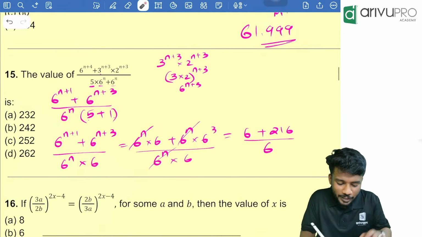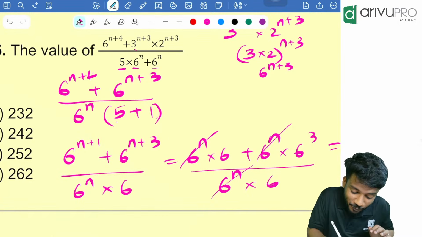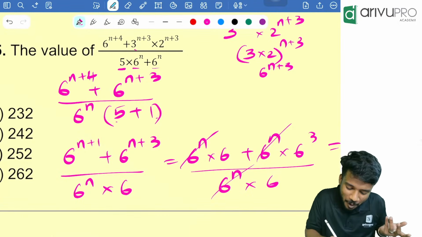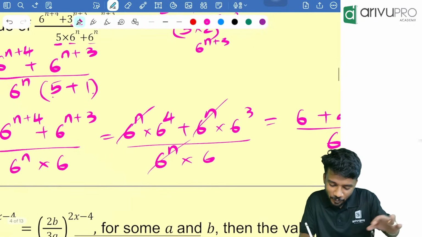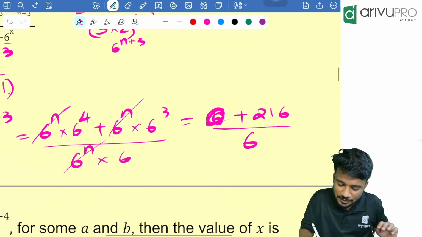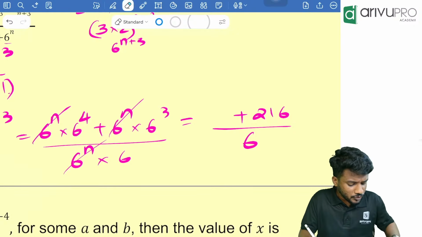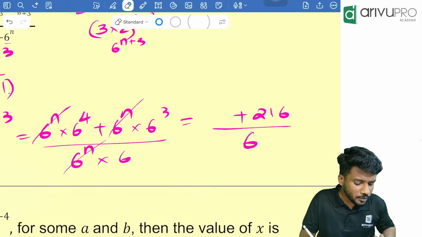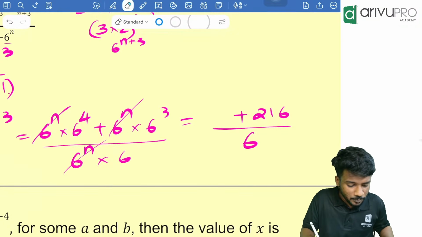Okay, yes, let me go back. I made a mistake over here. What was the mistake? Instead of 4, I wrote it as 1. So 6 raised to 4 plus 6 raised to 3, yes, that is the case. Now people, 6 raised to 4 is how much? It is 6 multiplied 3 times, then plus 216, then divided by 6.